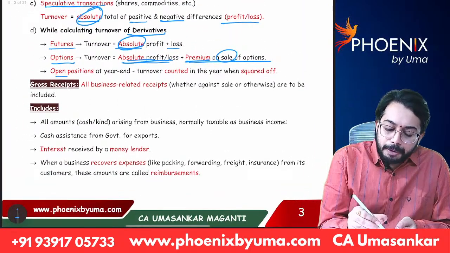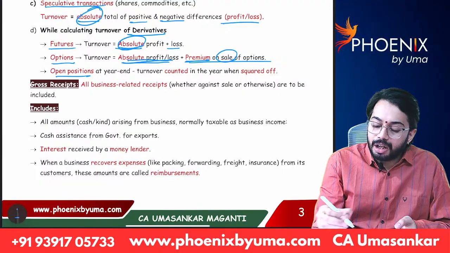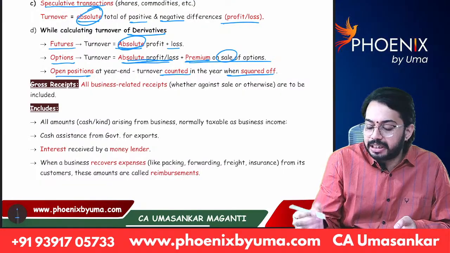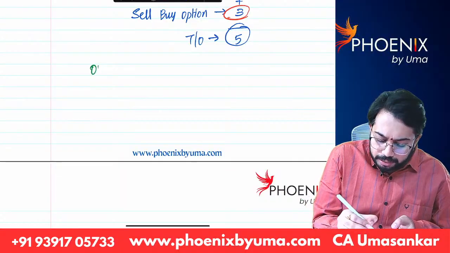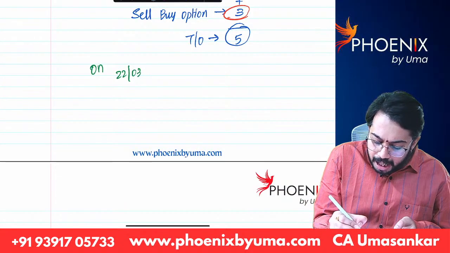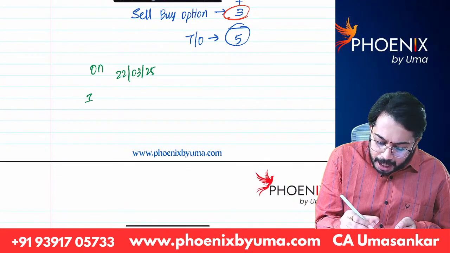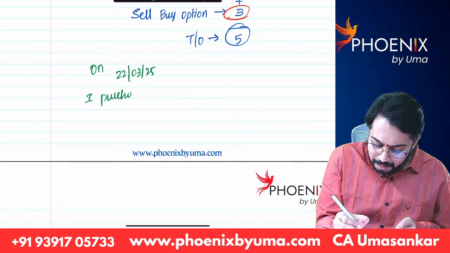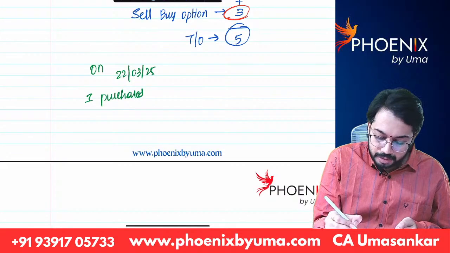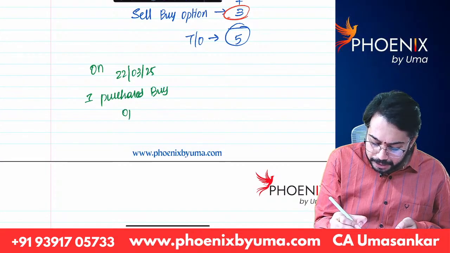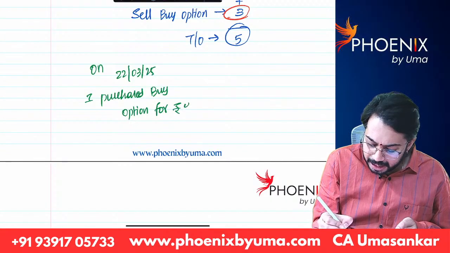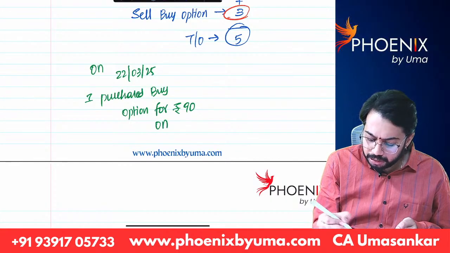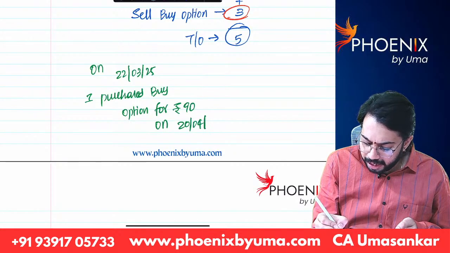Next, open positions at year end: turnover is counted in the year when squared off. What do you mean by this? Let's say on 22nd March 2025, I purchased a buy option for rupees 90, expiring on 20 April 25.